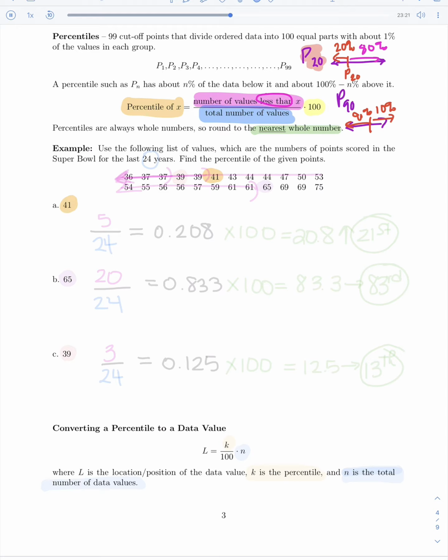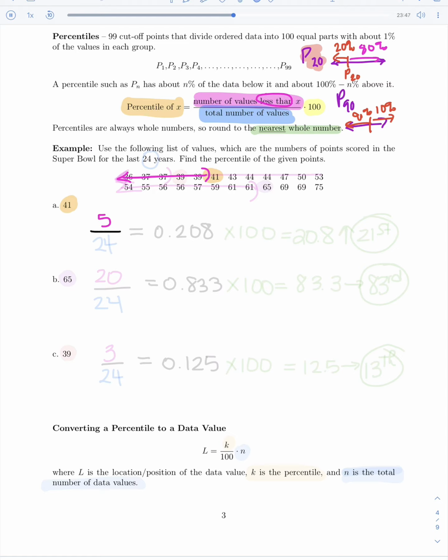Because it says that we want to count up the number of values less than our number. Again, remember that it says less than, not less than or equal to, so I don't actually want to include 41. I want to include everything below it, which means the 36, the 37, the 37, and the two 39s, which means that there are 5 data values below or less than our 41.